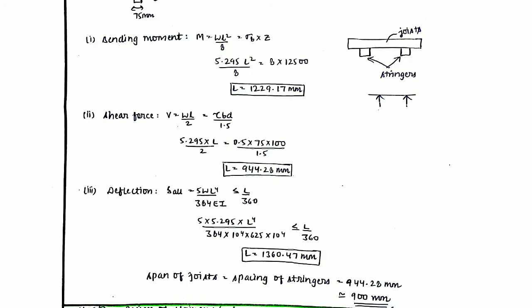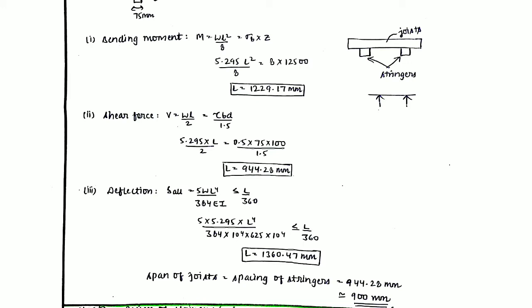Bending moment, we have again considered to be the simply supported case, because the stringers will be supporting this joist in a simply supported fashion. You can also take into account the propped cantilever case, but again for the propped cantilever case we'll be using the simply supported formulas.